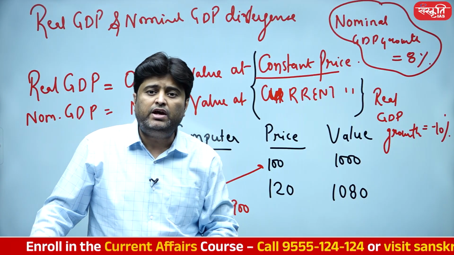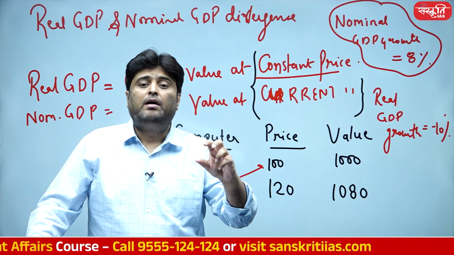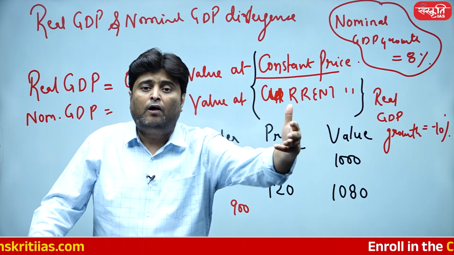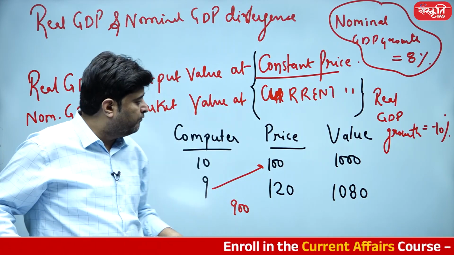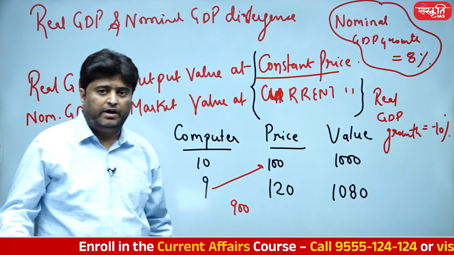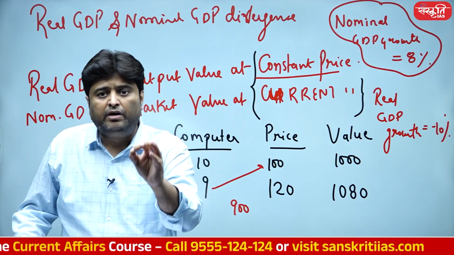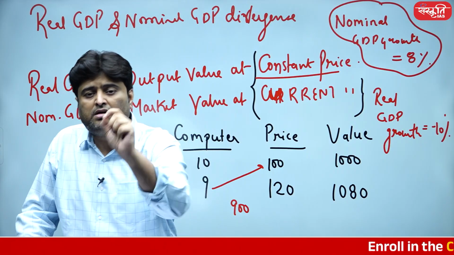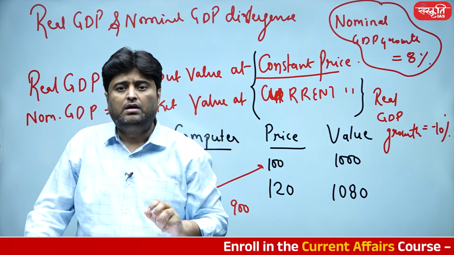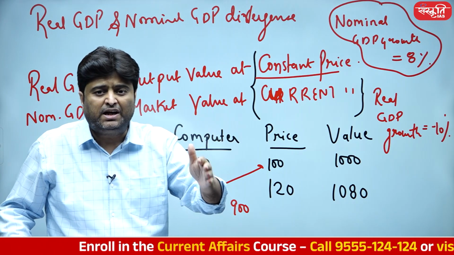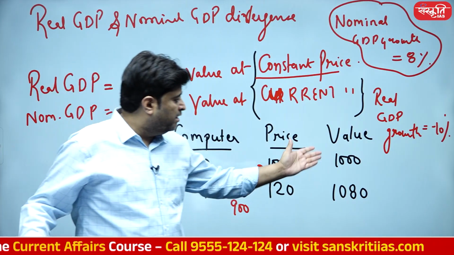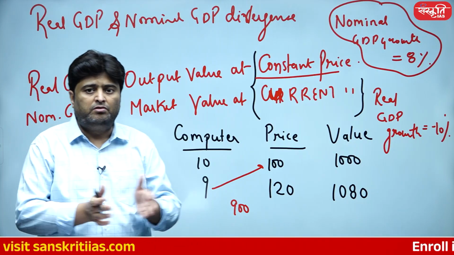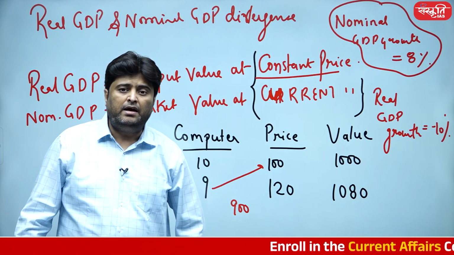Now what is GVA? GVA is related to the market value of the finished product, and the market value of the finished product was earlier 1000 and here it is 1080. So GDP actually calculates change in volume of the production, whereas GVA is basically change in price. So here the change in price is 8%, but the change in volume is minus 10%, and therefore there is always a divergence between real GDP and nominal GDP.